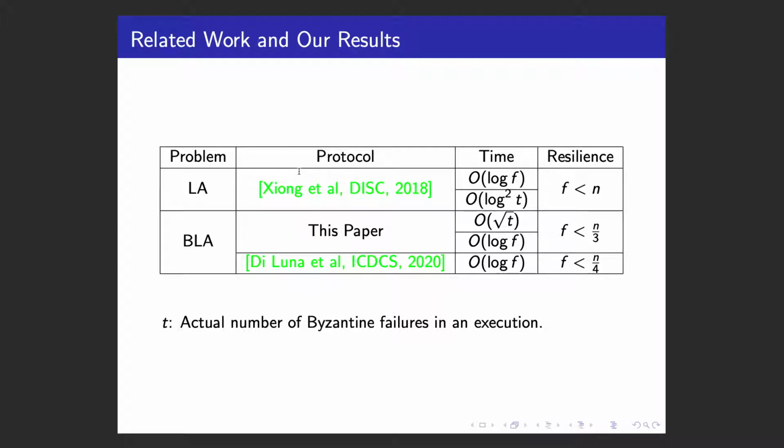For the Byzantine Lattice agreement, we are the first paper to propose an algorithm for this problem, and we have two primary algorithms. The first one takes order of square root t rounds, which is early stopping, and the second one takes order of log f, and our resilience is f less than n over 3, which has been proven to be optimal. In a concurrent work by Di Luna et al., they propose an algorithm which takes order of log f rounds with resilience f less than n over 4.